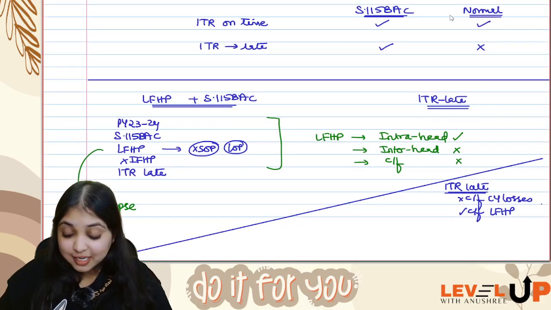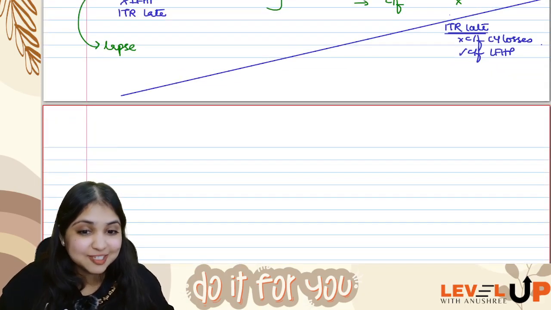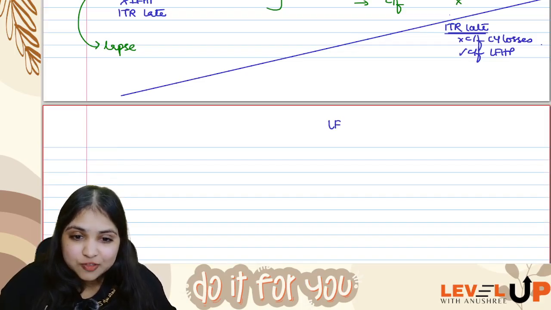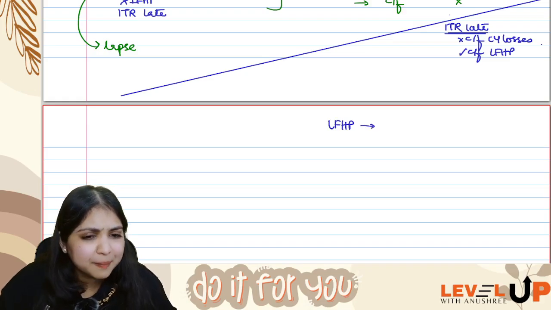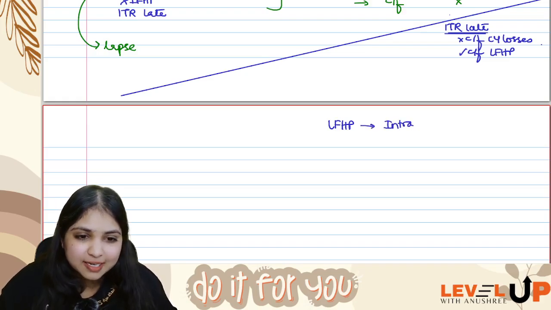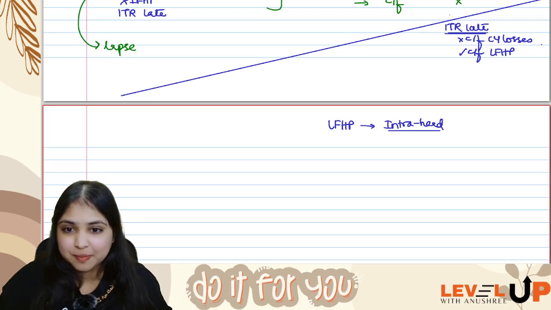Yes, see, in case this doubt did not come to you, let me create the doubt for you once again. Listen to me. Let us say I'm having loss from house property in the current year, and I'm trying to do intra-head adjustment. Intra-head is not possible for me because I don't have any income from house property.